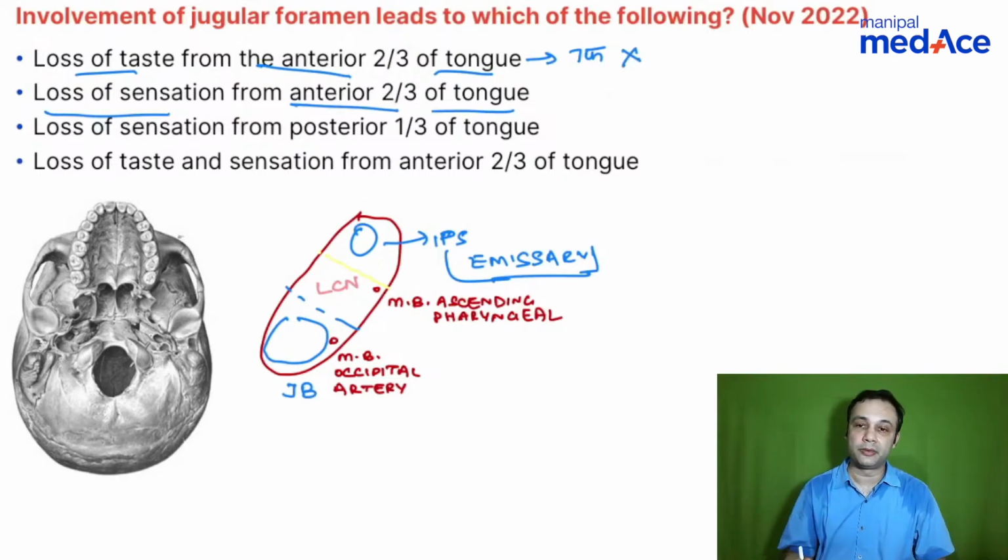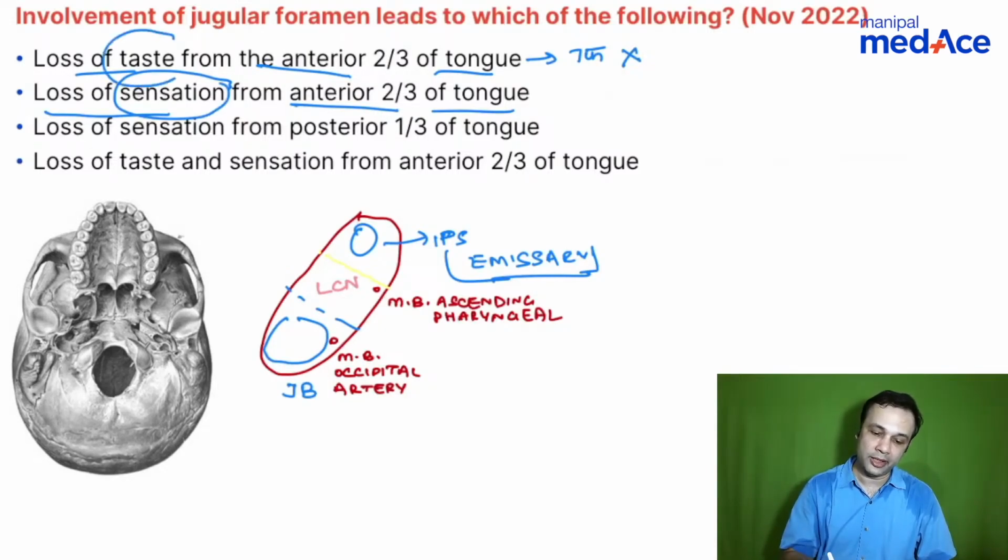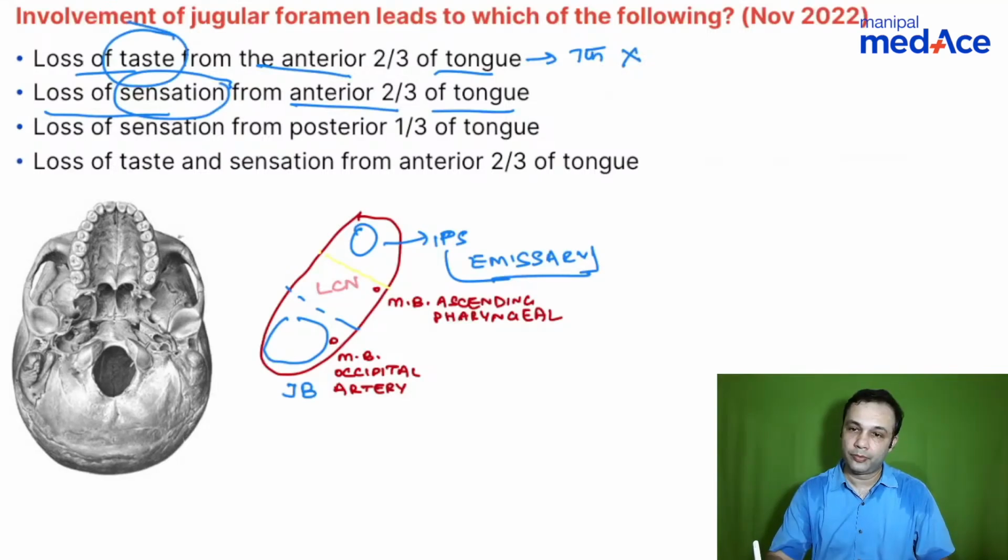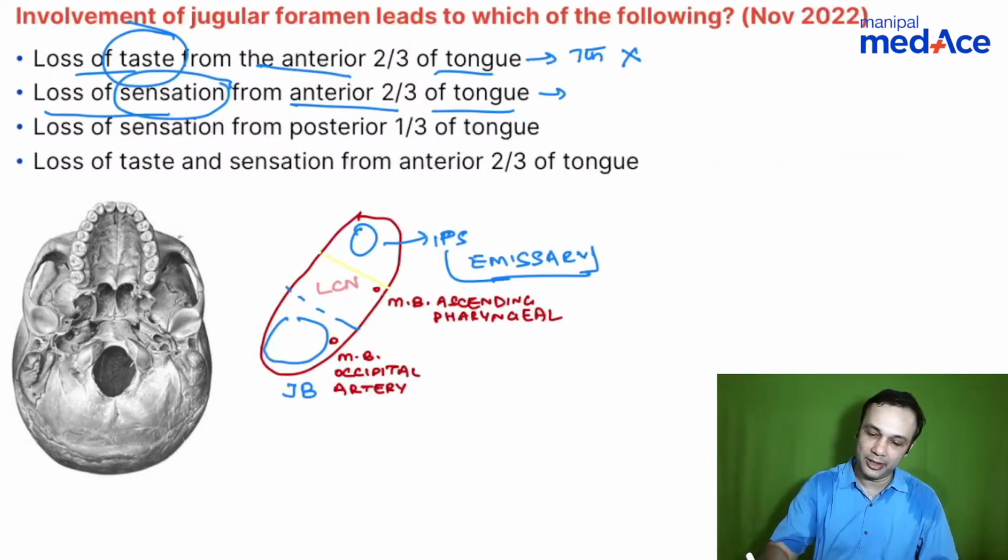Loss of sensation from the anterior 2/3 of the tongue. Produced by which nerve? This is, they're talking about general sensation. This is taste sensation. Yes, absolutely correct. So lingual is the right answer. So you have the lingual once again. Which nerve?